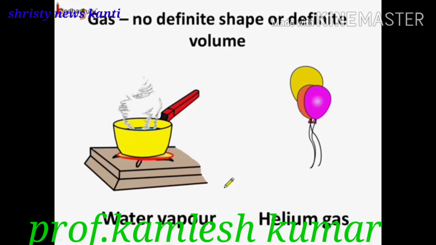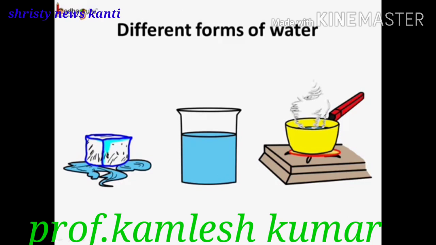A gas has no definite shape or definite volume, and it flows very easily, much faster than the liquids.